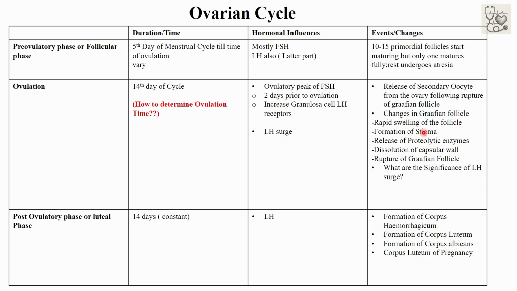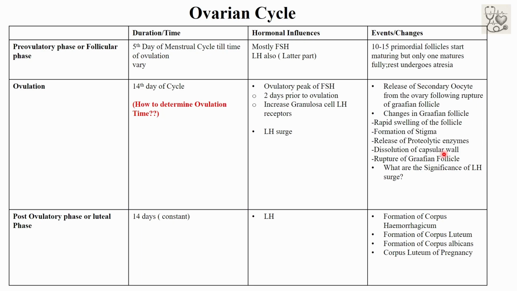Due to the stretching of the outer wall of the follicle, proteolytic enzymes are released. These proteolytic enzymes, released from lysosomes in the theca externa cells, are activated by progestins. They cause dissolution of the capsular wall and further weakening.